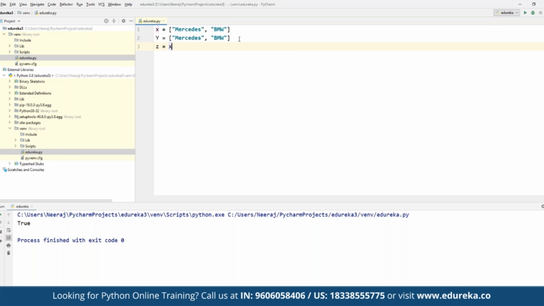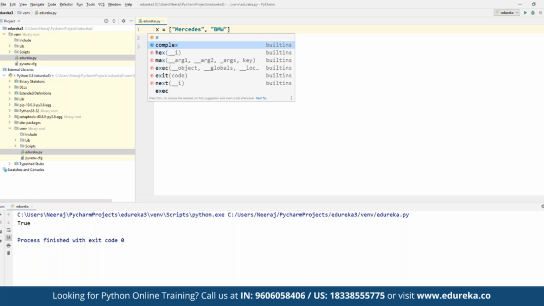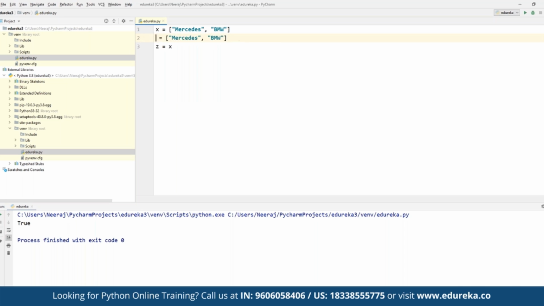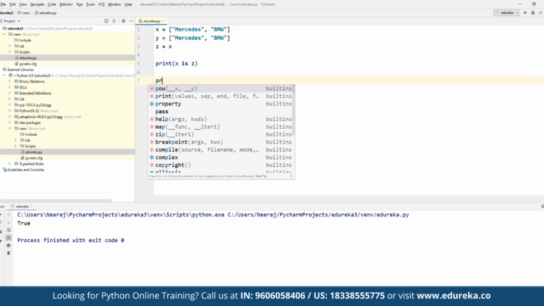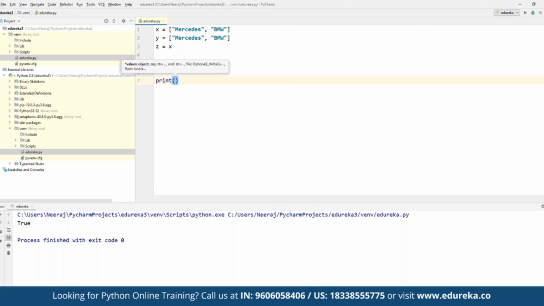We define x as Mercedes and BMW, and in y we define the same array without any changes, right? And then we define z equal to x. Here we define z is equal to x altogether, right?